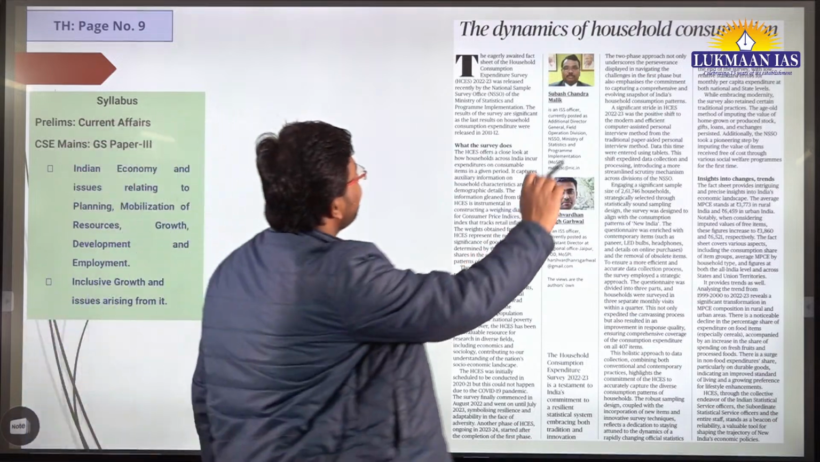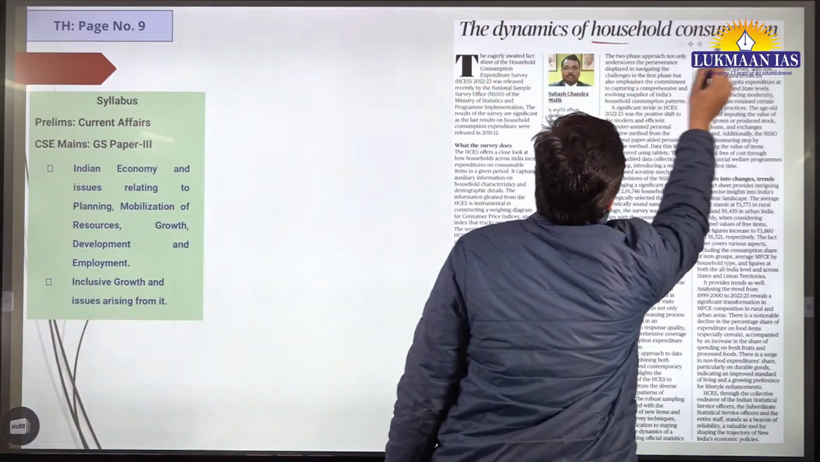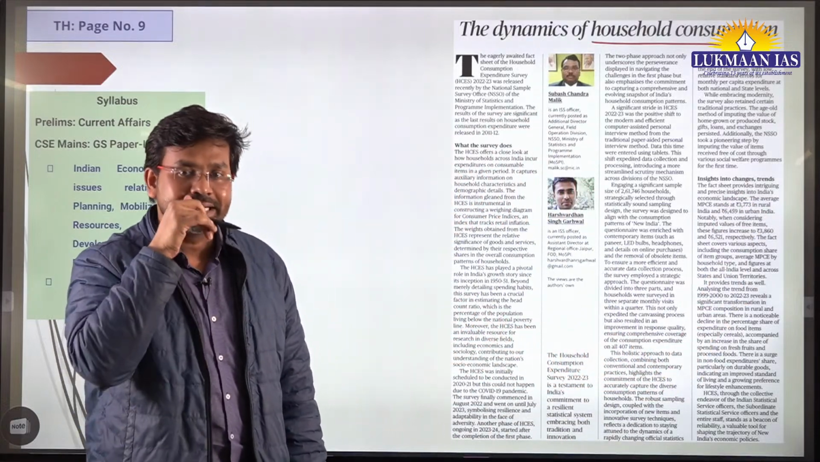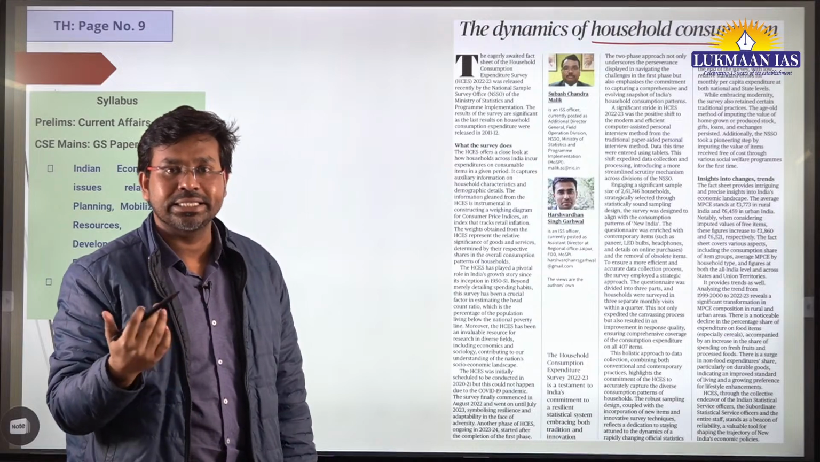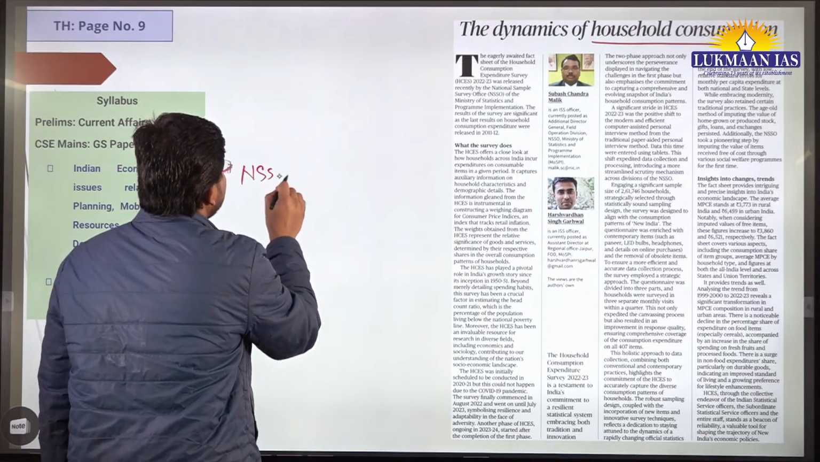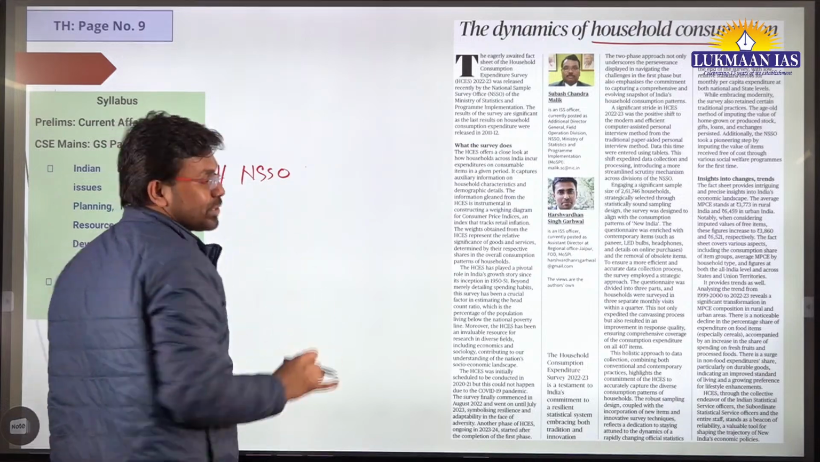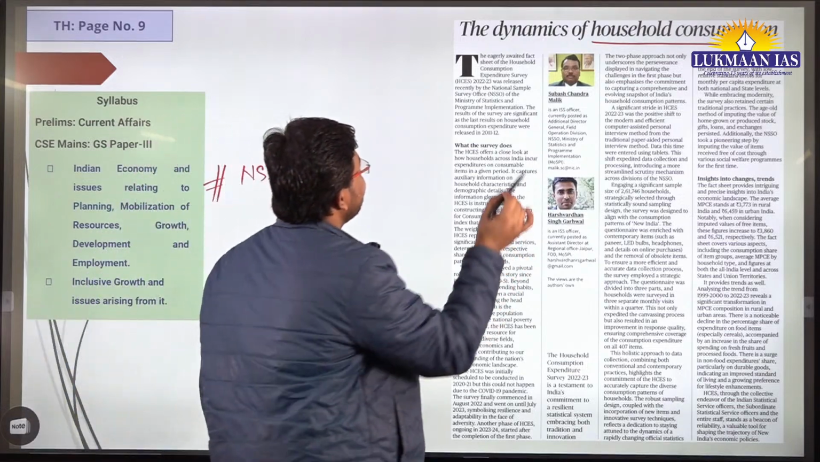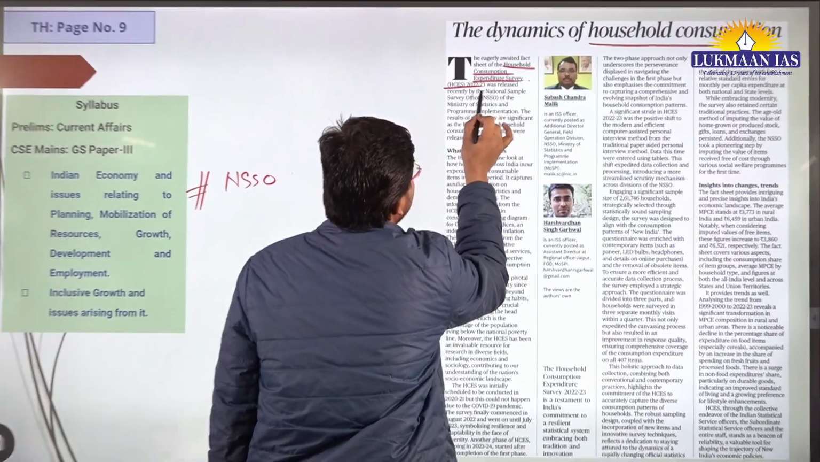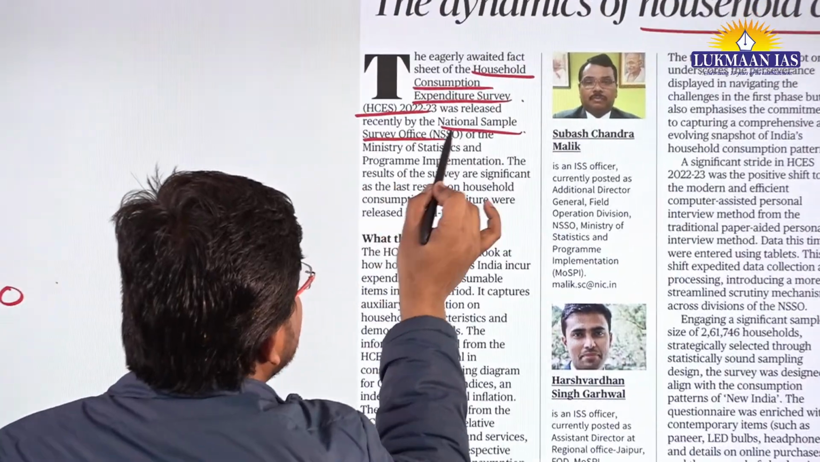So let us discuss this. It says the dynamics of household consumption. Recently a report was released by which organization? This has been released by the National Sample Survey Office, in short known as NSSO. What NSSO has done is release a survey known as the Household Consumption Expenditure Survey 2022-23.